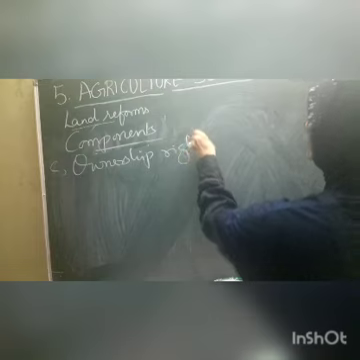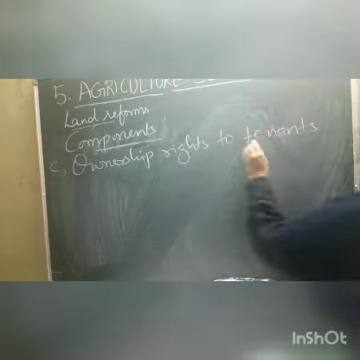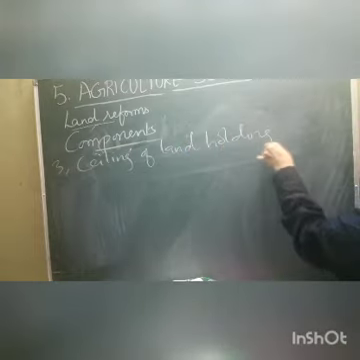Then after this, children, what is the third one? The third component is not ownership rights to the tenants, as the name itself indicates. The third one is about sealing of lands. Sealing of land holding is the third component.